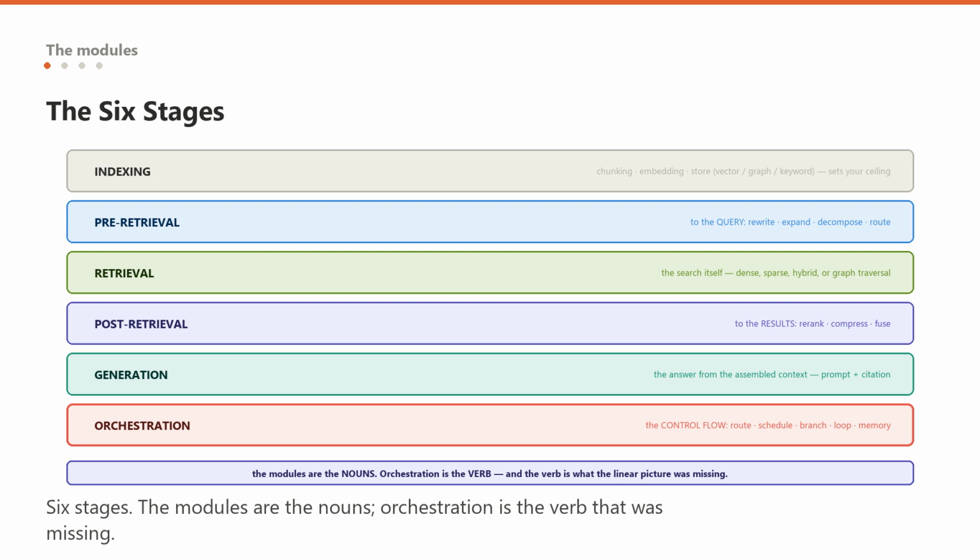Pre-retrieval: everything that happens to the query before you search, query rewriting, expansion, decomposition, and routing. Post-retrieval: everything that happens to the retrieved results before generation, re-ranking to reorder by true relevance, compression to strip noise, and fusion to combine results from multiple retrievals. Generation: producing the answer from the assembled context, including how you prompt and how you cite.